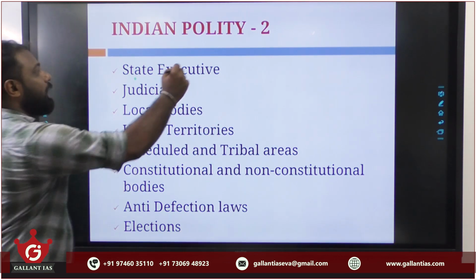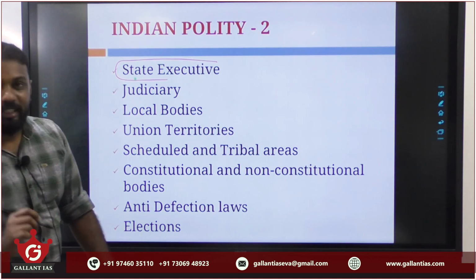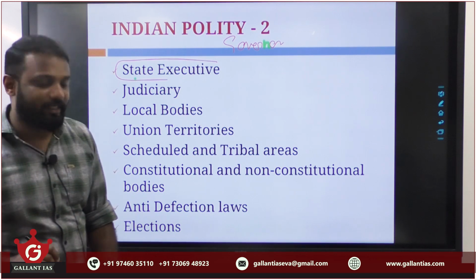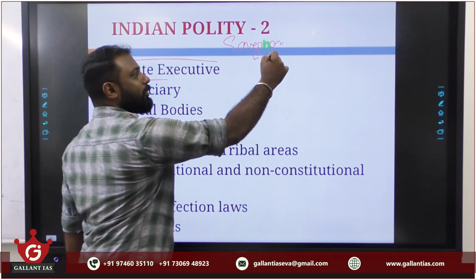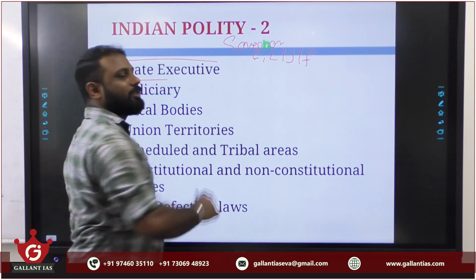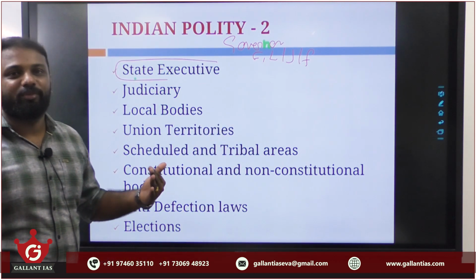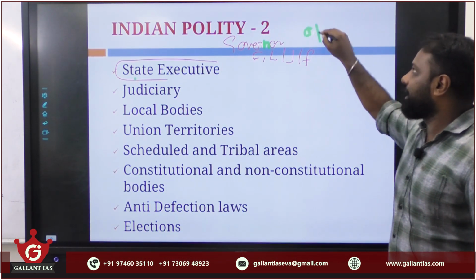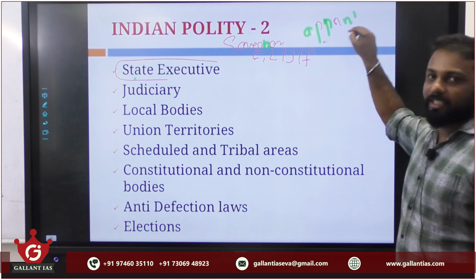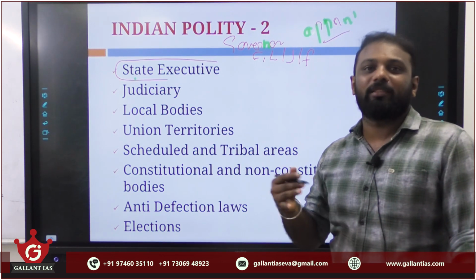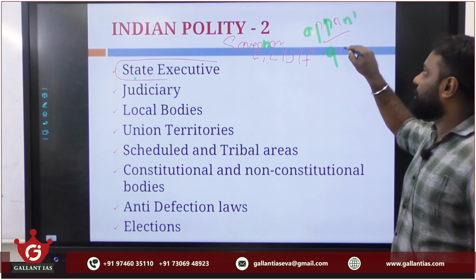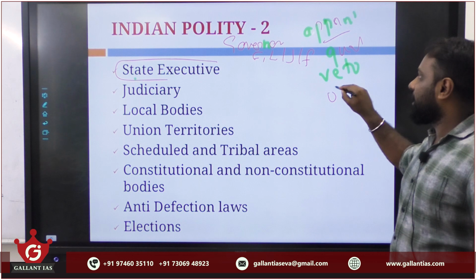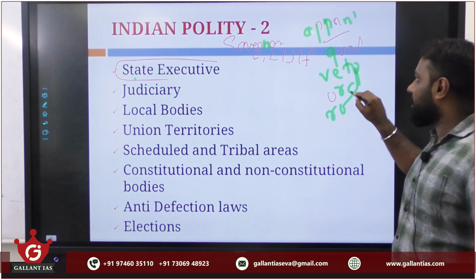Fine. So regarding state executives, we must learn in detail the role of governor and his various powers, that is his executive powers, legislative powers, judicial powers and financial powers. Similarly, the appointment procedure, how the governor is appointed. Is it appointment or is it election? If it is appointment, why do we not follow the election mechanism? Also the qualifications required to be appointed as a governor of a state, his various veto powers, his ordinance making powers and the role of governor under the Indian constitution.